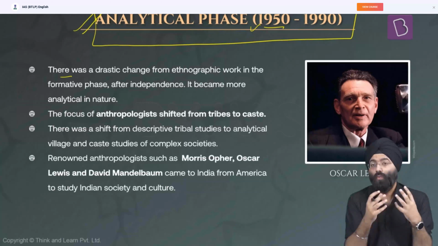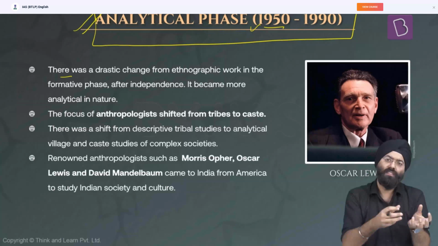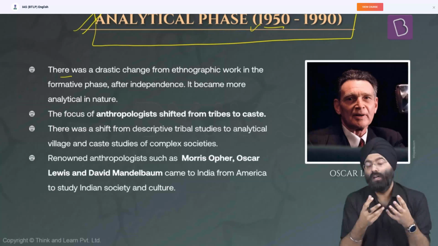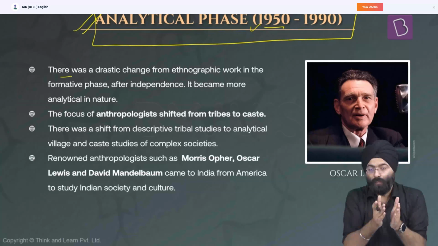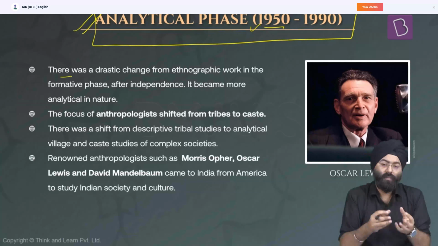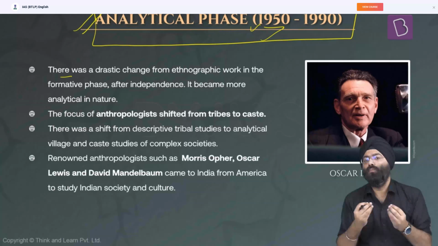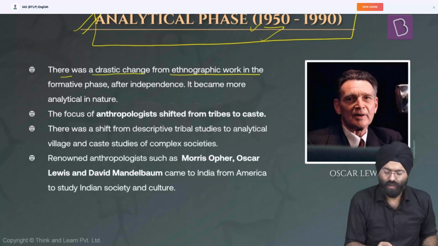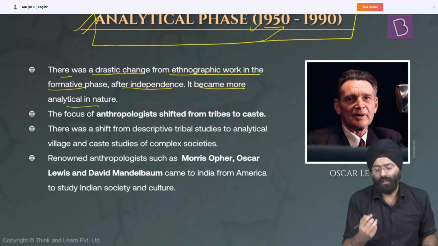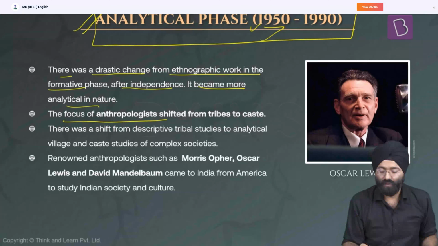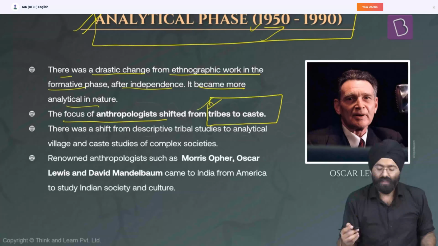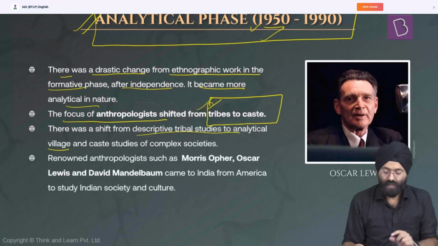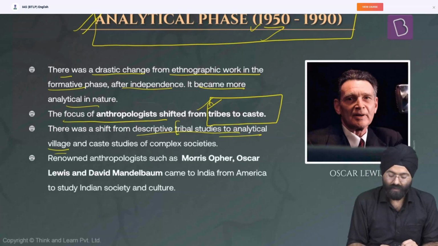Now, when we got independence, we had already done various tribal studies. They still continued, but to resolve the issues of the rural area, village studies became very important. So we see post-independence, particularly in the analytical period from the 1950s to 1990, village study became another important core in anthropology with respect to India. So let's understand that: there was a drastic change from the ethnographic work of the formative phase after independence. It became more analytical in nature, as we mentioned. The focus of anthropologists shifted from tribes to caste studies and village studies for sure.